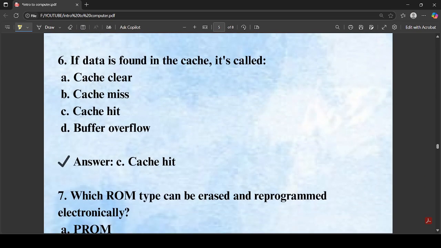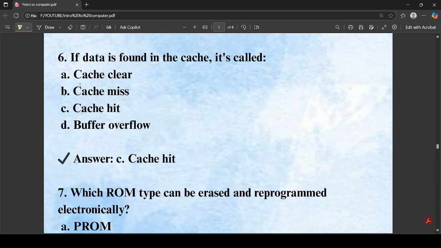If data is found in a cache, what is it called? It's called a cache hit. If data is not found in a cache, then it is a cache miss. The question is asking about data being found, so the answer is cache hit, option C.